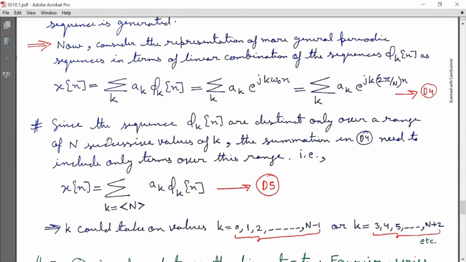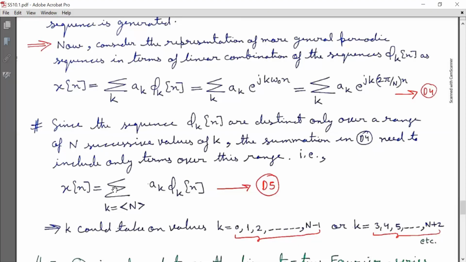Now, since the sequences φ_k[n] are distinct only over a range of N successive values of k, this is very important, the summation in equation D4 need include only terms over this range.